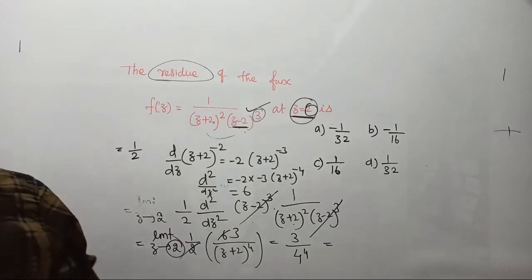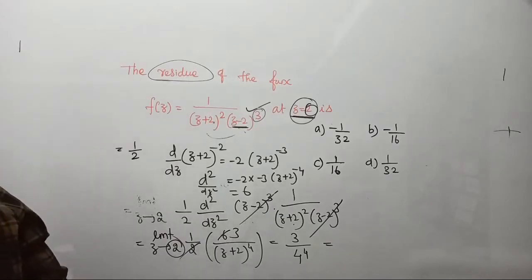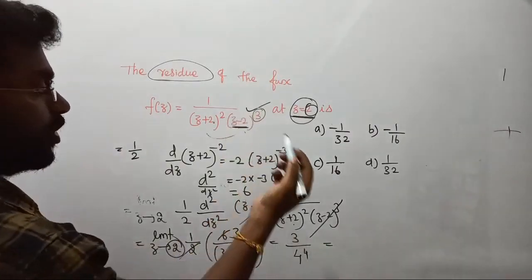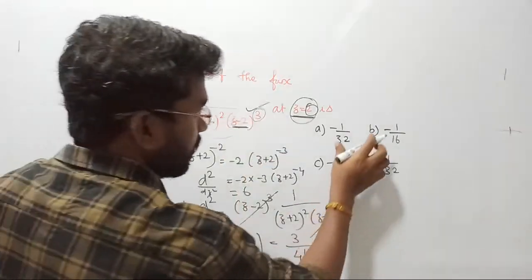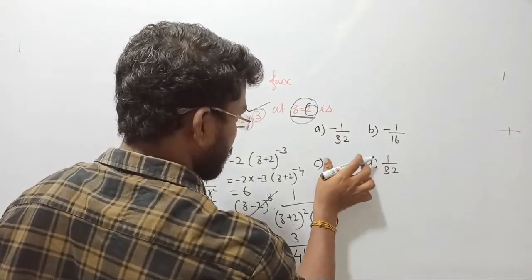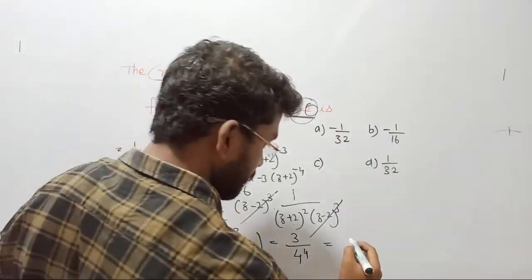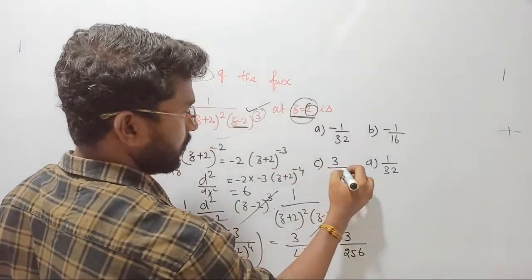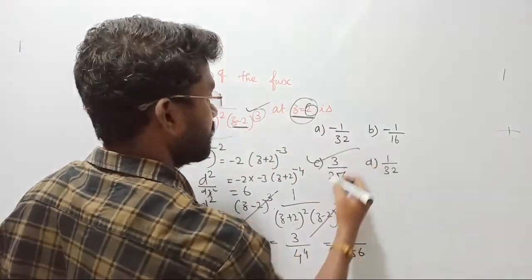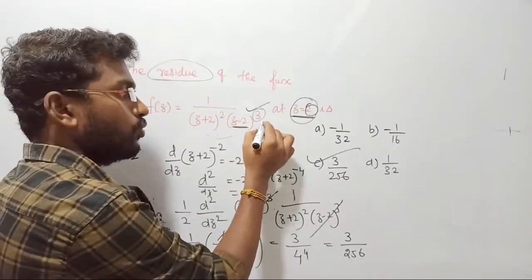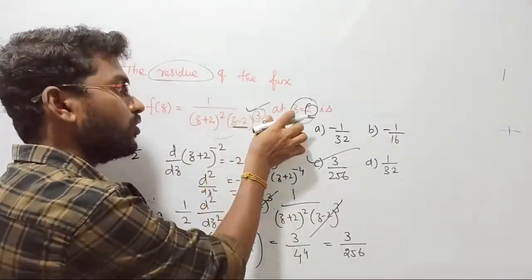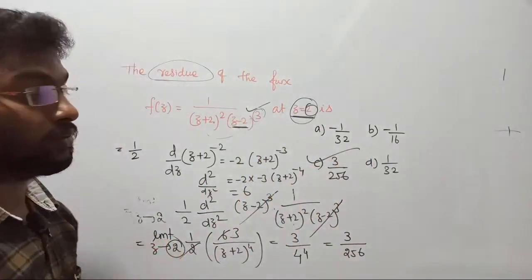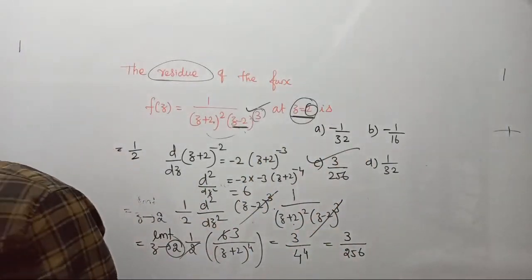Did I make any mistake here? Yes, I made a mistake, because here they put square, I put cube. No problem. This is going to be 3 upon 256. So the correct answer is 3 upon 256. Guys, here they put 2, I put 3. The question has 2, so whatever answer we got, just choose it. That is the answer for this question.